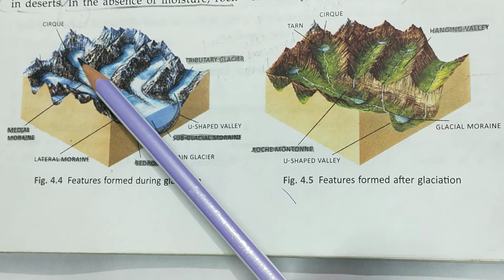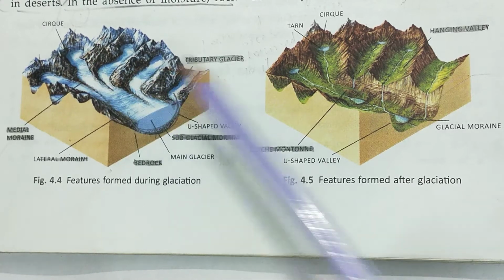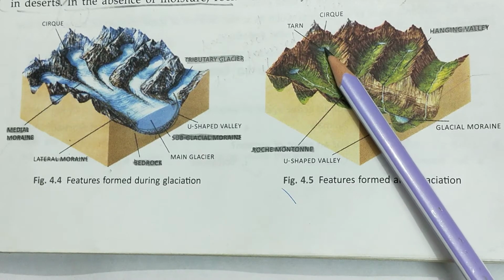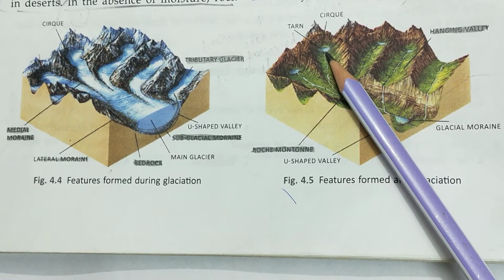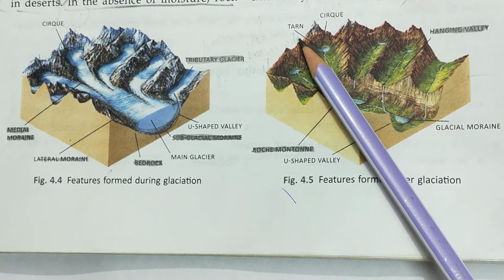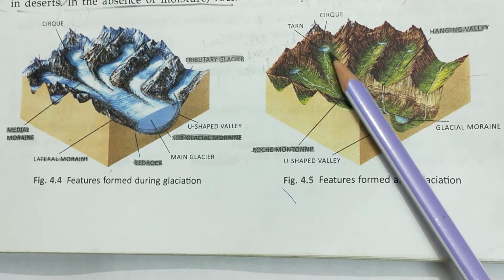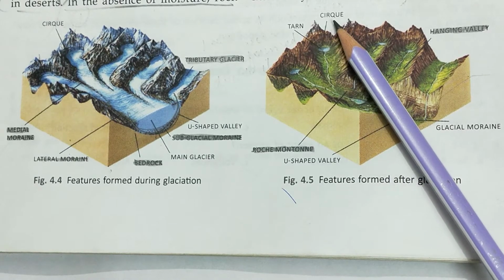When the ice melts, this same space is filled with water. You can see here after the melting of ice, this place is filled with water. So when water is filled here, that lake is called a tarn, and that armchair like hollow space is called a cirque.